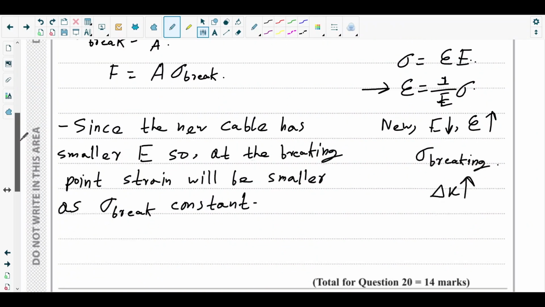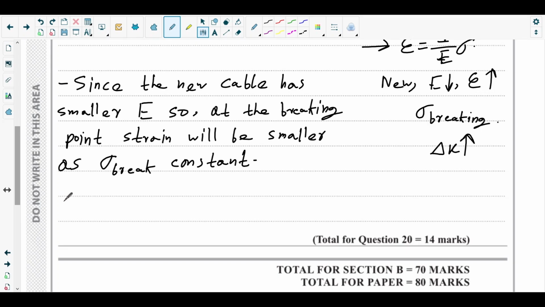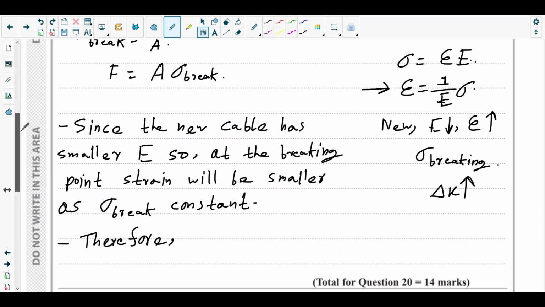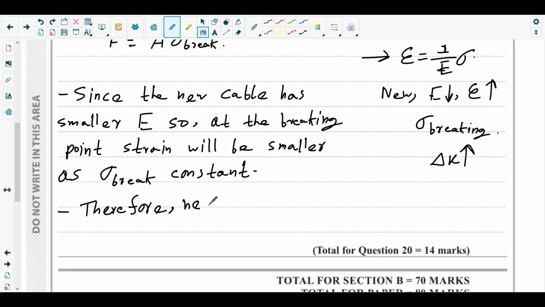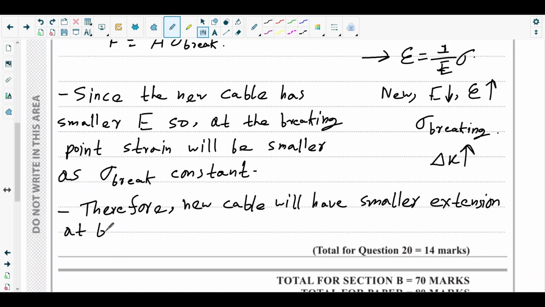Okay, first point. Second point is, therefore, since strain of the new cable is smaller, the new cable will have smaller extension at breaking point.